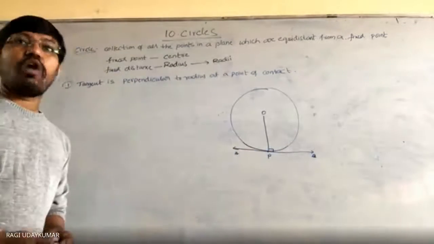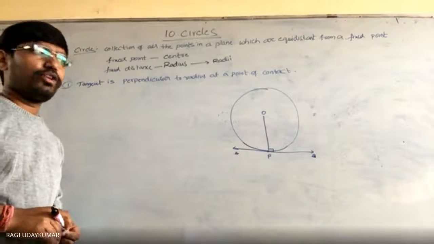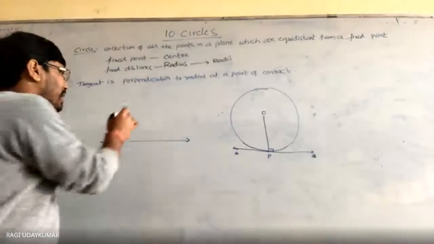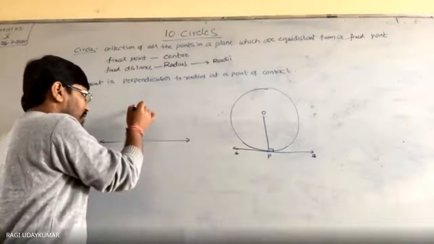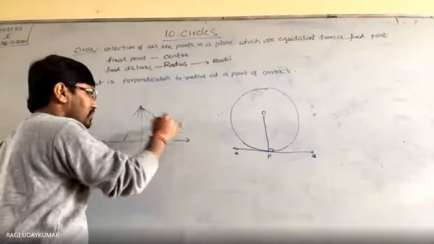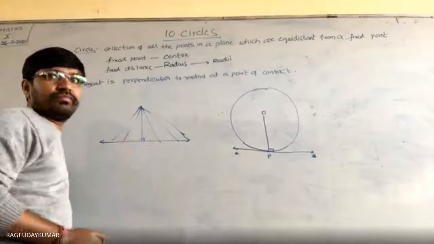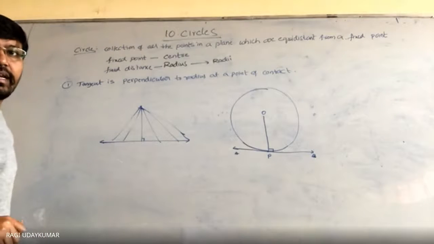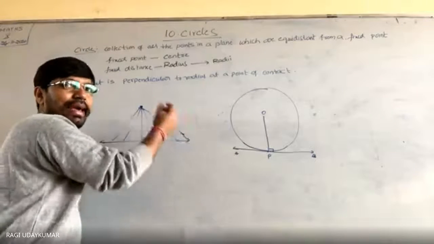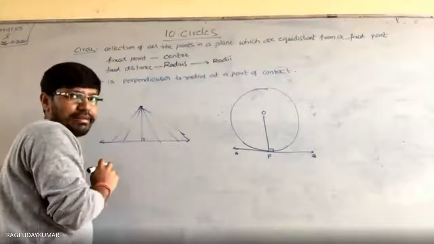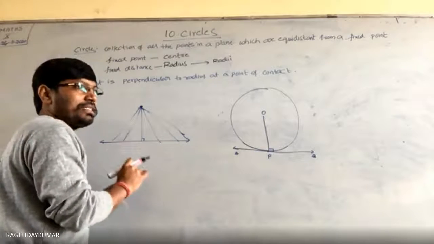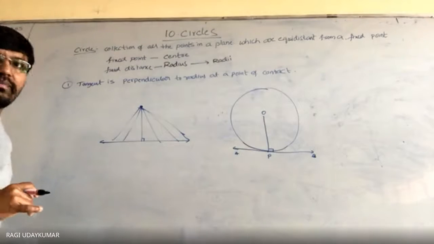This is a property. Now how do you prove this one? This is a very simple proof. Already in the previous classes you have learned that from a point, among all the line segments joined to a line, if the point is not on that line, the shortest one is the perpendicular one. Whatever is perpendicular, that is the shortest one. So this is a basic thing you have learned in the previous classes.